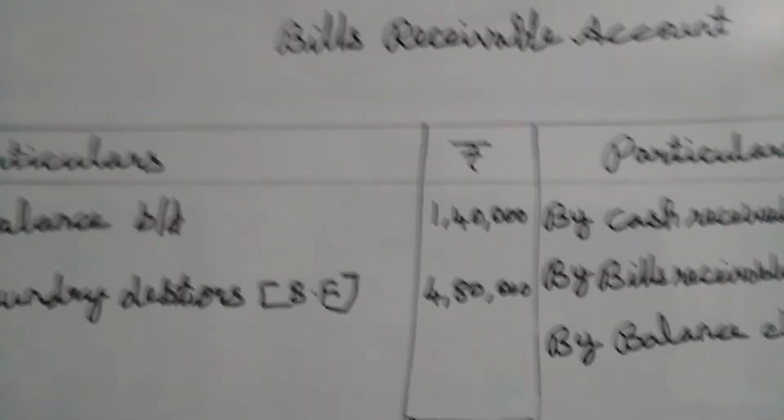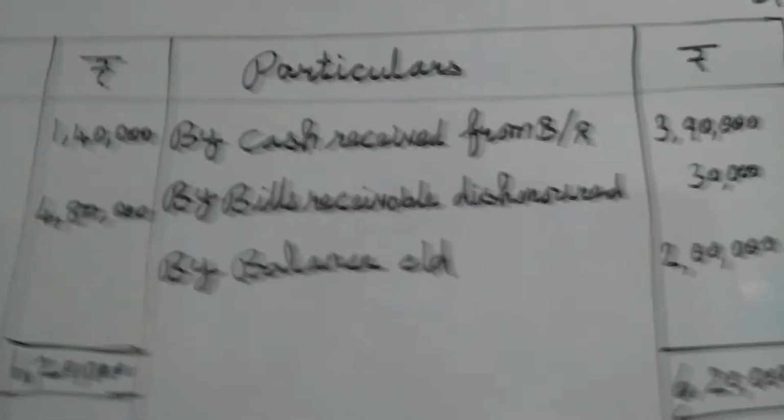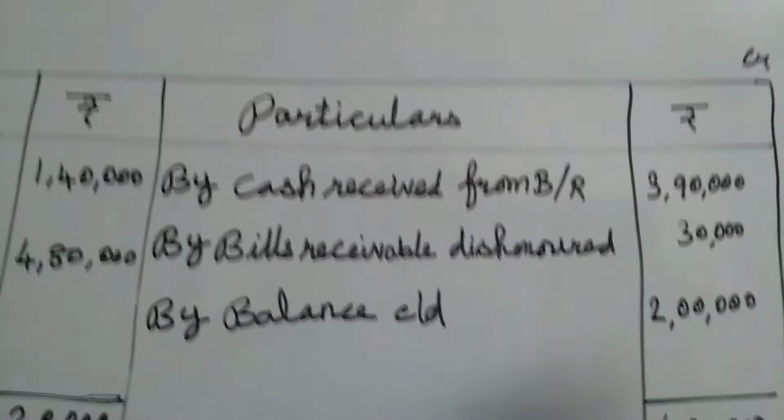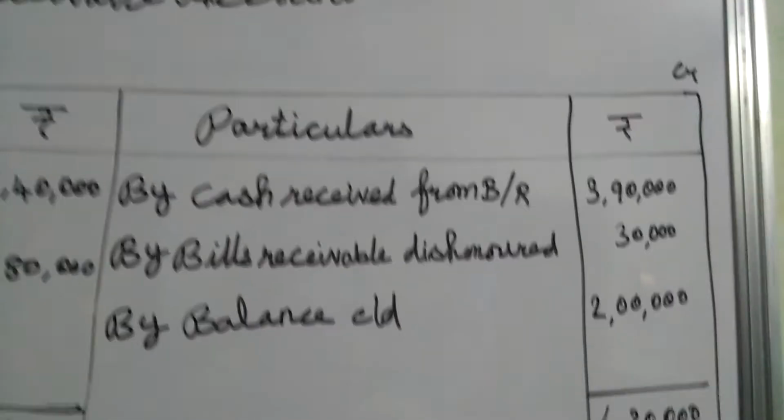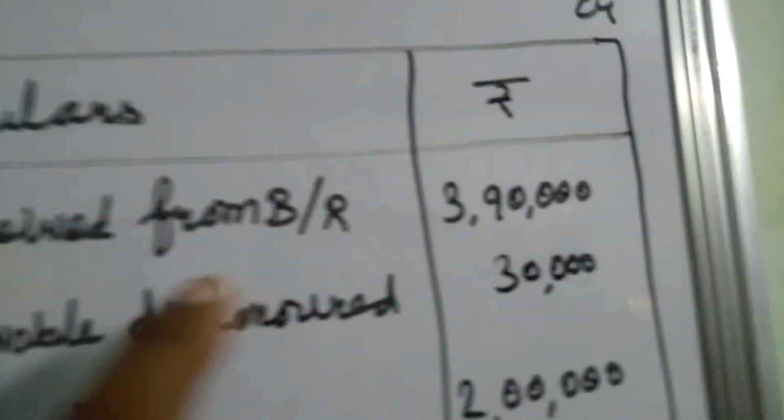On the left side you write particulars, debit side, and then on the right side write particulars and then the rupee symbol, credit side. Already everybody knows, on the credit side, whatever incomes we have in our hand, we want to show on the credit side. So in the form of cash received from bills receivable. Listen here, cash is received for bills receivable, how much? 3,90,000. This we want to bring here in the credit side.